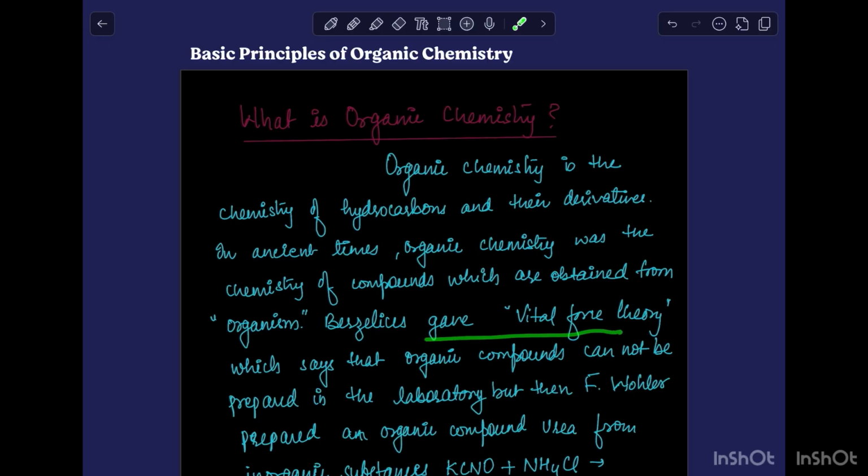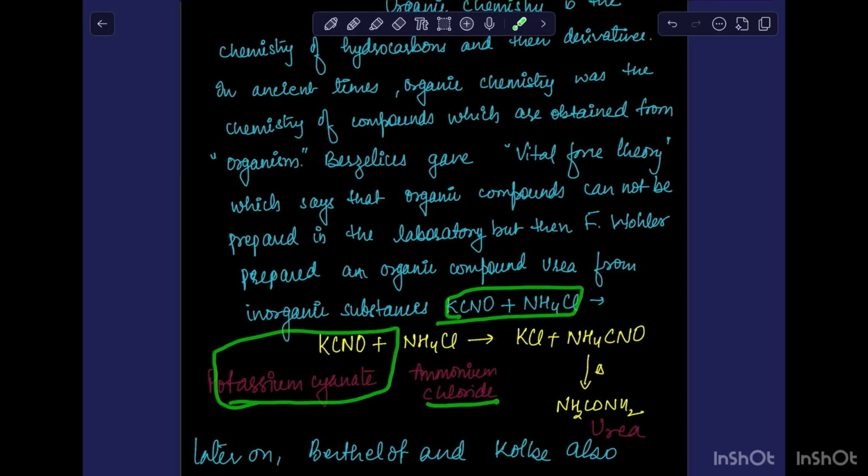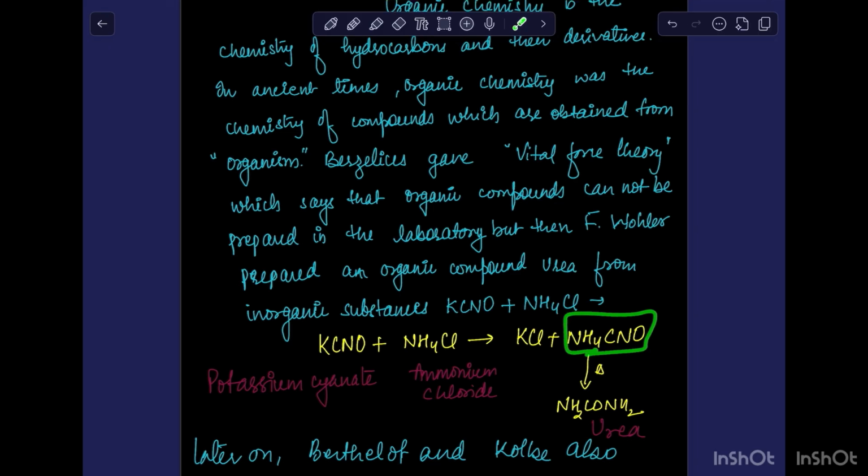organic compounds come from organisms, meaning living beings, plants and animals. But then Friedrich Wöhler said that it's wrong, and he prepared urea using inorganic substances, potassium cyanate and ammonium chloride. So they were heated together and produced KCl and ammonium cyanate, which on further heating underwent intramolecular rearrangement and formed urea.